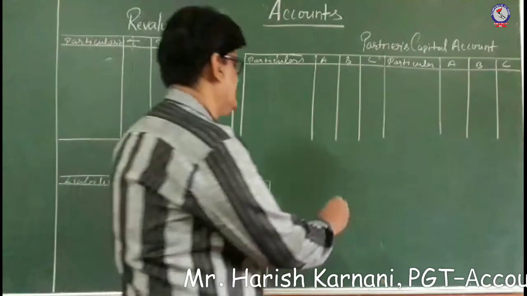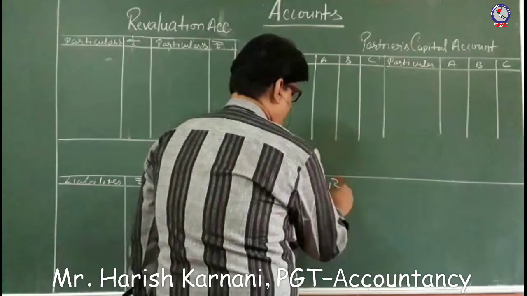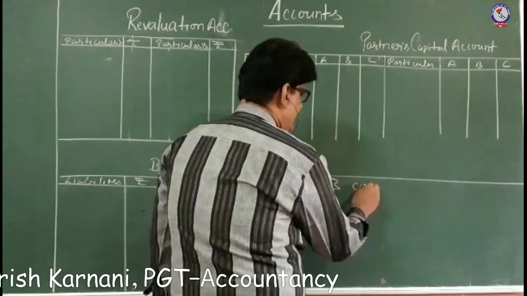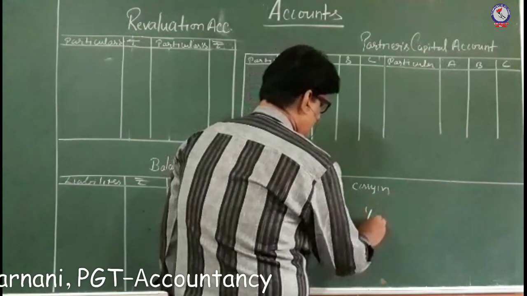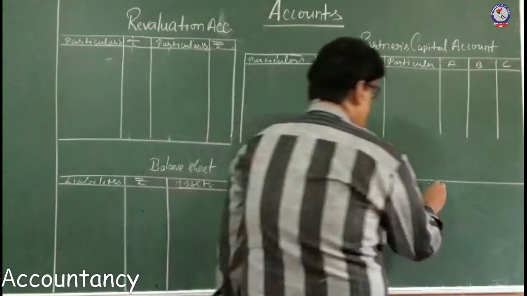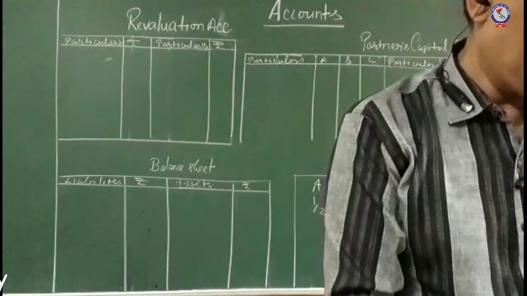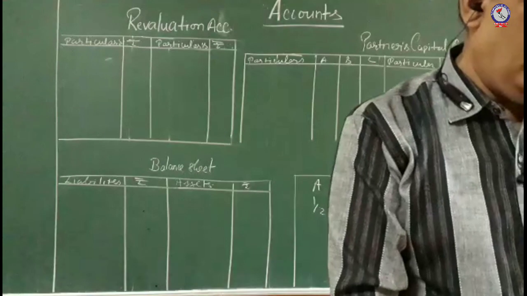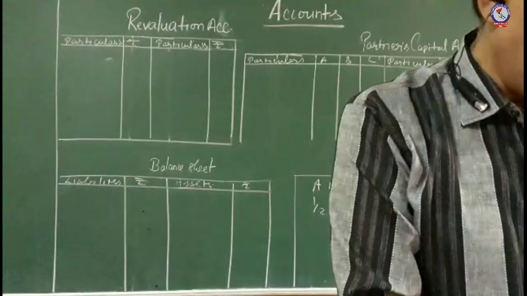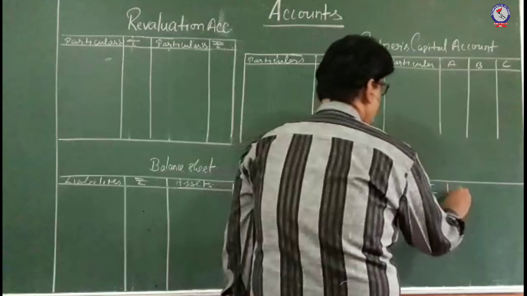So it says that A and B are partners in the ratio 1/2, 1/3, and they are carrying 1/6 to reserve. Now they admit C into the partnership. C is admitted in the partnership on 1st April. When C is admitted, the balance sheet of the firm was as follows, and C is coming for a 1/5 share.